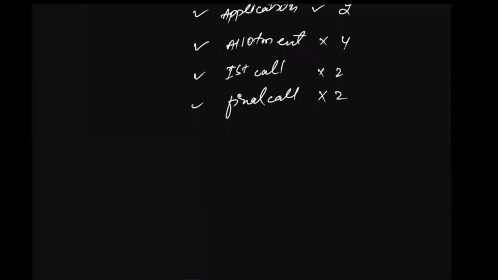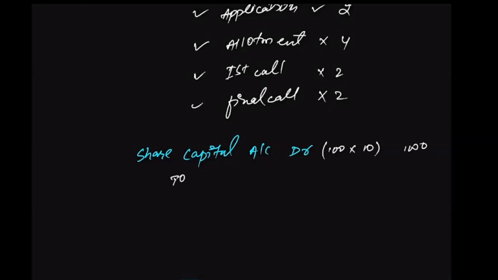All right, so now we need to pass the journal entry in this situation. Journal entry will be, we'll write down, share capital account debit. By what amount? Obviously, the 100 shares is being forfeited. The number of shares forfeited with the amount of money called up. The called up amount is 10 rupees. 1000. To share forfeited account.